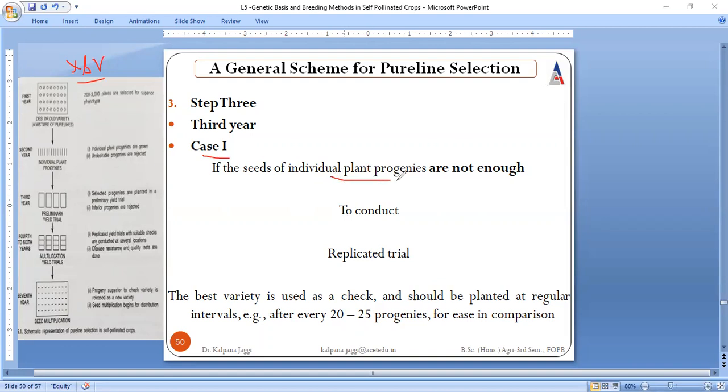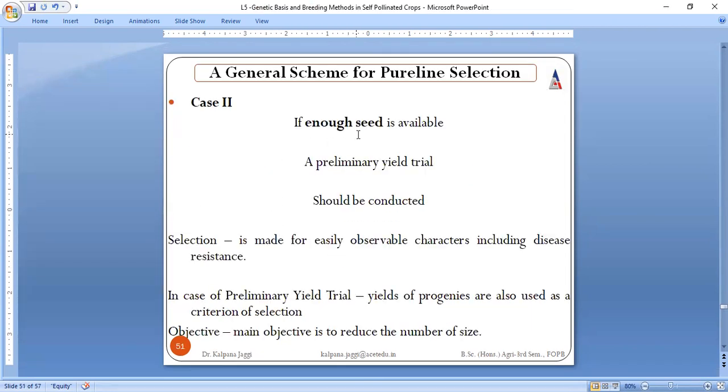If the individual plant progenies are not enough, then the best can be chosen as a check for comparing all the features. This is the case 1 that is to be done in step 3. But in case we have a sufficient number of plants, this is the case 2, if enough seed is available.